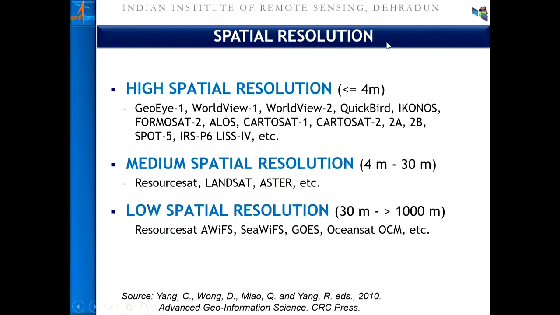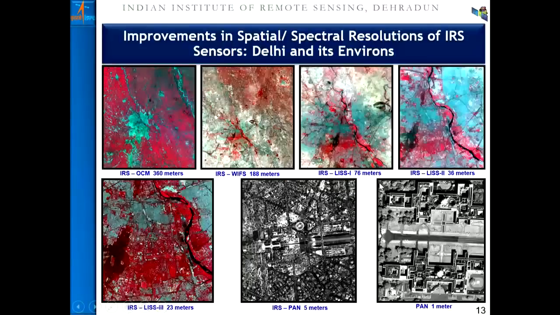If you look at the spatial resolution, it is broadly put into three categories, though the classification varies across different websites and books. But mostly I found that resolution better than 4 meter is put into the high spatial resolution. There's another category called very high spatial resolution also. Then comes the medium spatial resolution, then the low spatial resolution. This has linkage with the planning scale that I'll deliberate on in later slides.